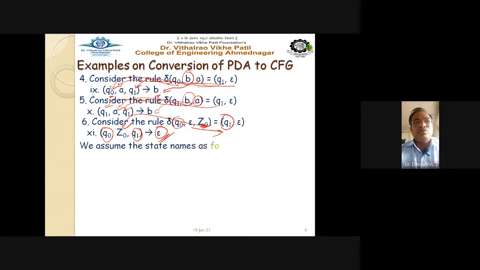See here. So we assume that now all the rules we have framed. So how many rules we have framed? The rule numbers which are marked here with the small Roman numerals, they are the rules. So we just name this.